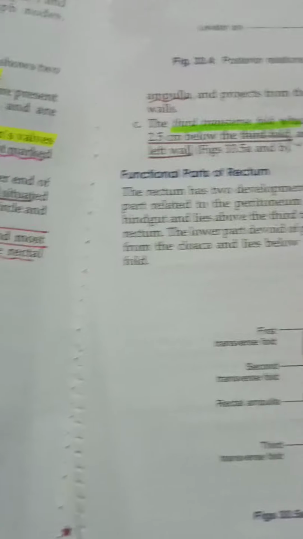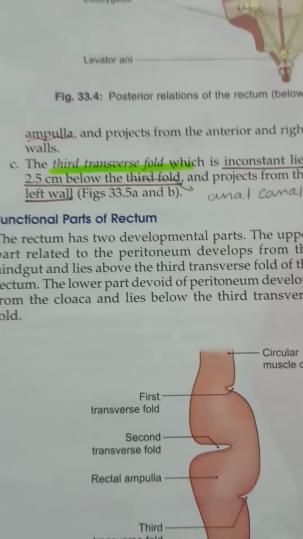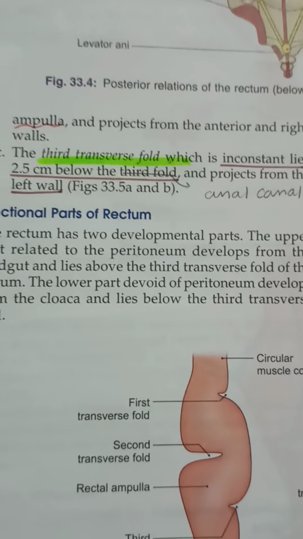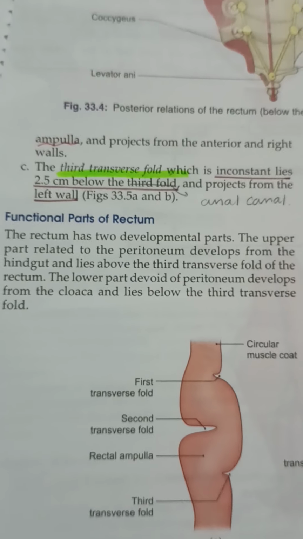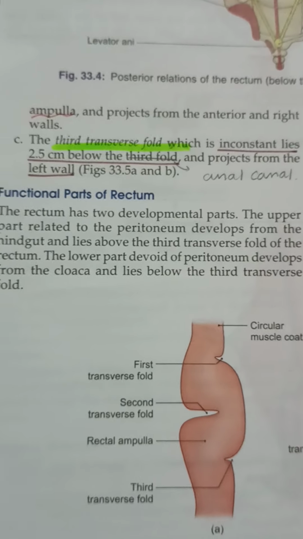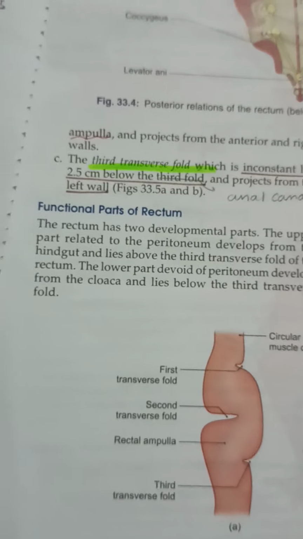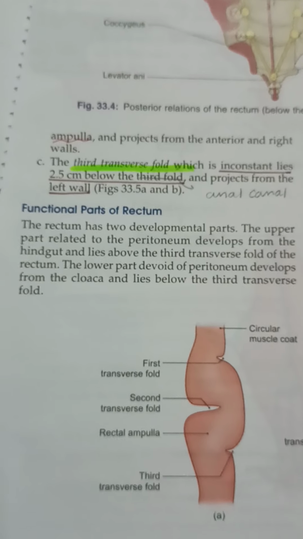And it is at the upper end of the rectal ampulla. You know the lower part becomes dilated, forming the ampulla. So the second transverse fold is there at the upper end of rectal ampulla and projects from the anterior and right walls. The third transverse fold, which is inconstant, lies 2.5 centimeters below the second fold, I mean it's not the third fold, that's the anal canal, and projects from the left wall.